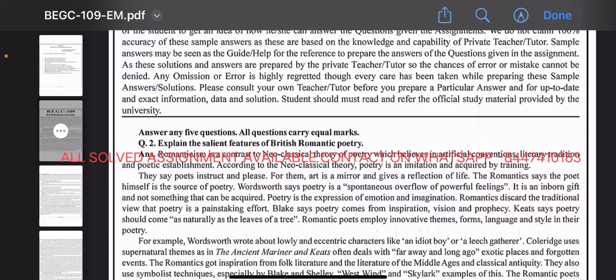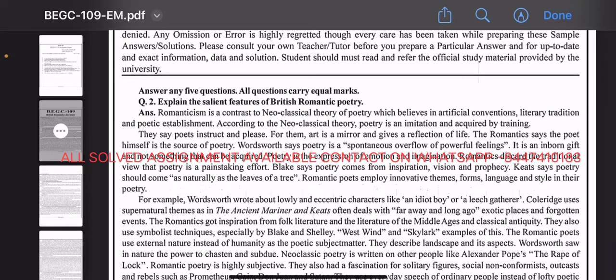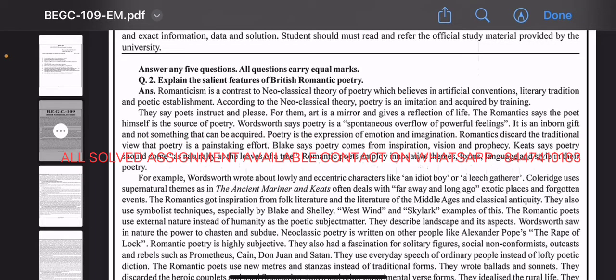Romantic poets employ innovative themes, forms, language, and style in their poetry. For example, Wordsworth wrote about lowly and eccentric characters like an idiot boy or a leech gatherer. Coleridge uses the supernatural theme as in The Ancient Mariner, and Keats often deals with far away and long ago, exotic places, and forgotten events.